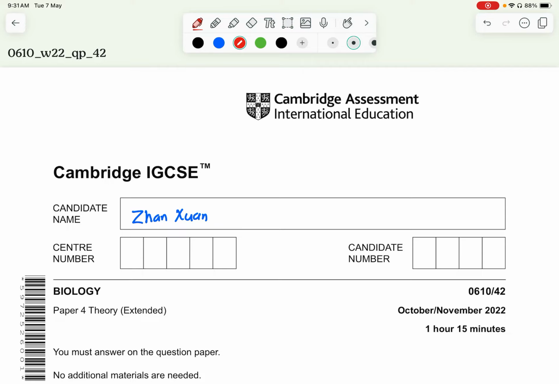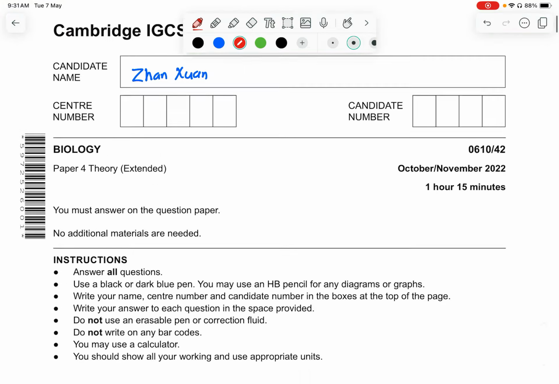So today we are going to attempt the Cambridge IGCSE Biology Paper 4 Theory Extended, October-November 2022, Paper 4 Variant 2. So if there are any questions, do comment in the section below as we walk through the entire questions and answers in depth together with explanations. So let's start with it.